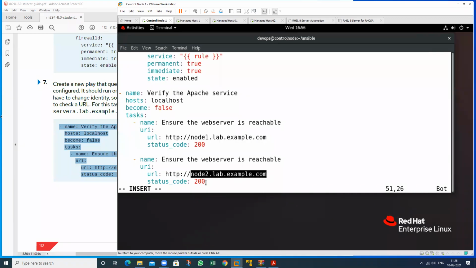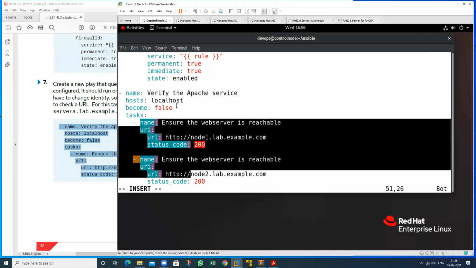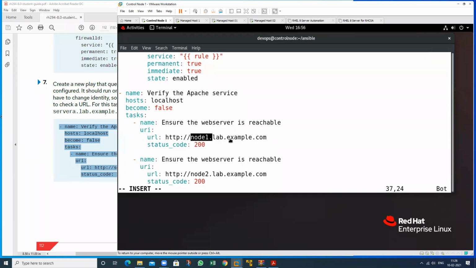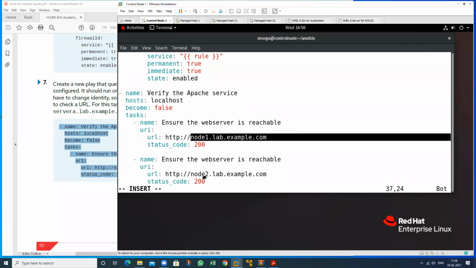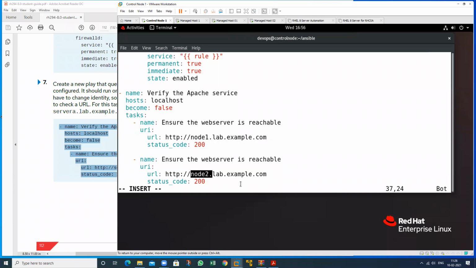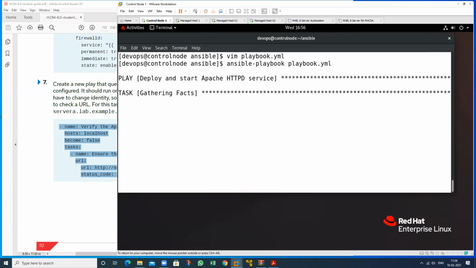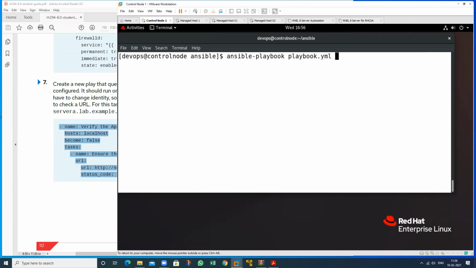So I want to check these two tasks because this task has been configured on this machine also, and this machine also. So I want to check the web page, node1.lab.example.com, node2.lab.example.com, just for confirmation. So now run this particular playbook again, but not like this, in verbose mode, -vv. I want to check this.